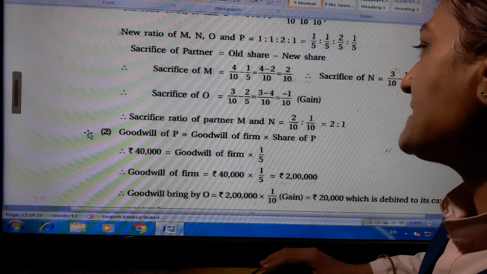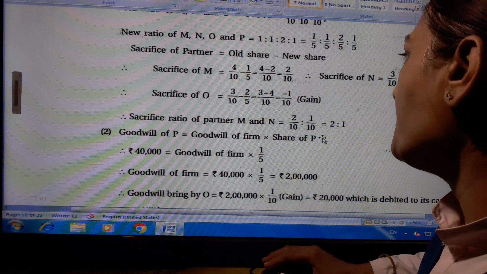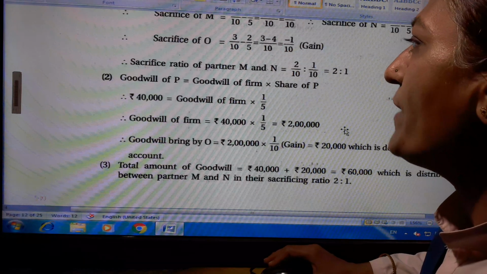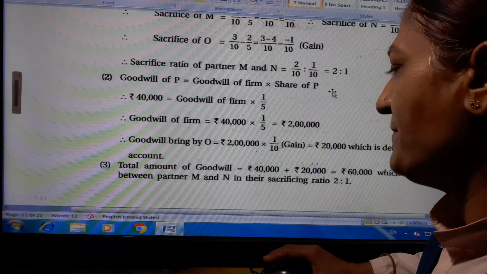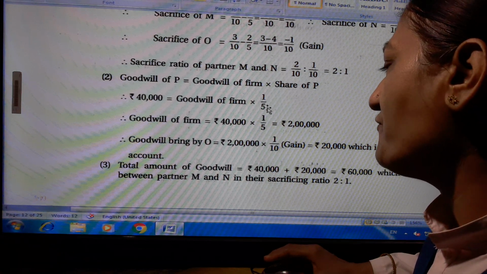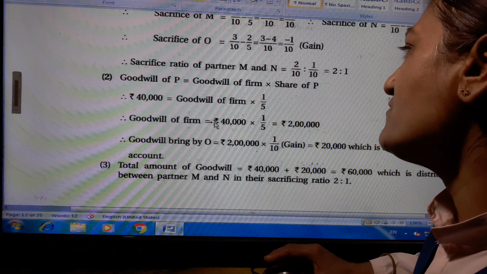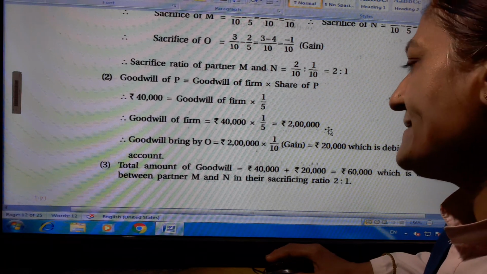So here the sacrifice ratio of partners M and N is 2 upon 10 ratio 1 upon 10, which is equal to 2 ratio 1. Goodwill of P is equal to goodwill of firm multiplied by share of P. 40,000 is equal to goodwill of firm multiplied by 1 upon 5. So goodwill of firm is equal to 40,000 multiplied by 5, which is equal to 2 lakh.